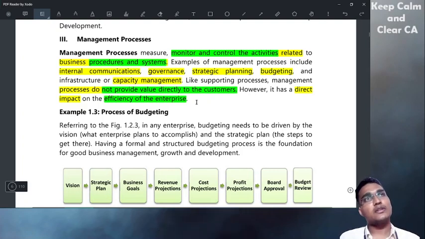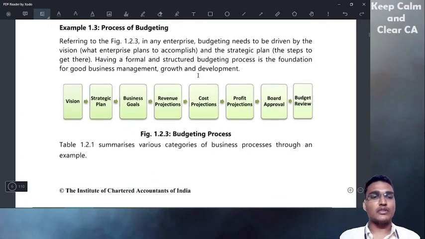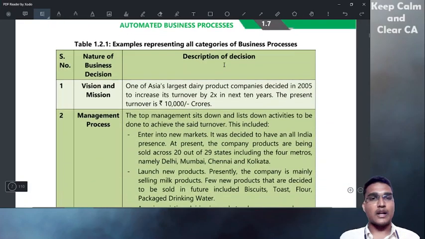Like top management, they are the supreme, right? So they will have a direct impact on the enterprise efficiency. So this is the process of budgeting. You just have a look, you can understand. Examples representing all categories of business process.